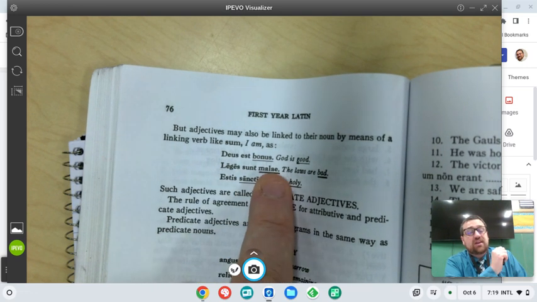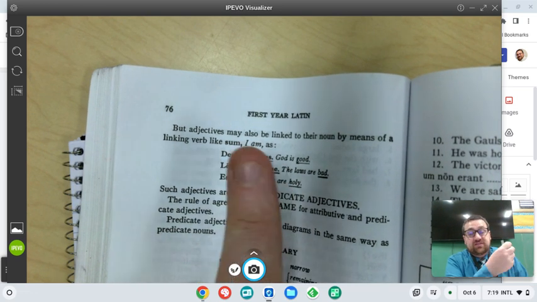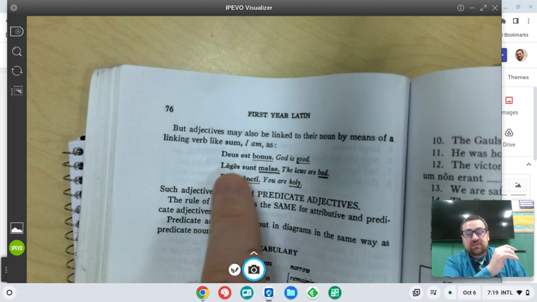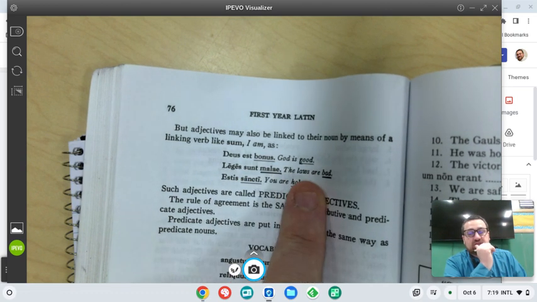And so when we say that they are bad, we need a bad that's feminine, and bad, malus, a, um, is a first second declension adjective. And so we need a bad that's feminine, that belongs to that first declension set of endings, that's plural, and that's nominative. So that's why we have malae. Leges sunt malae. The laws are bad.